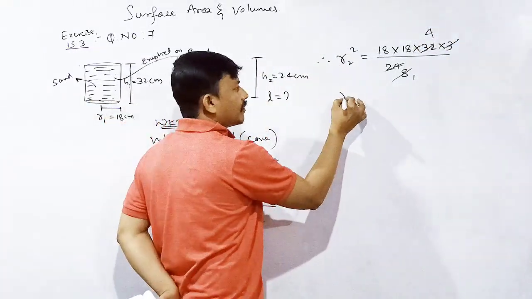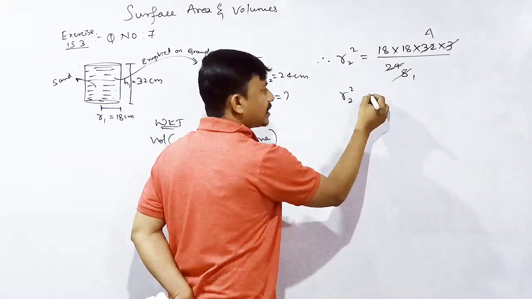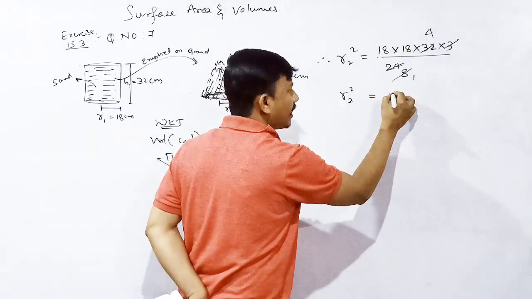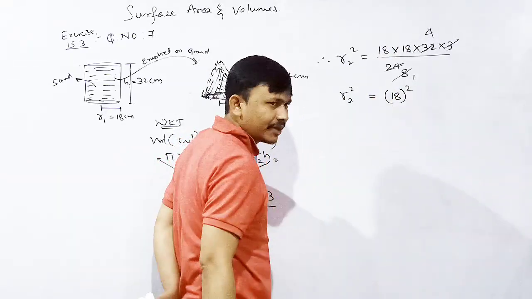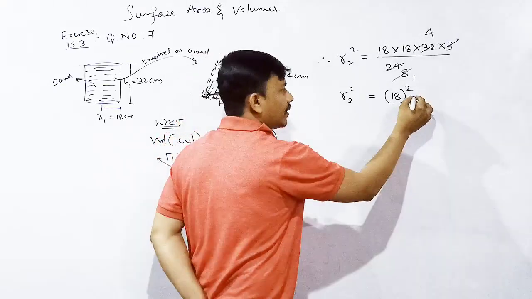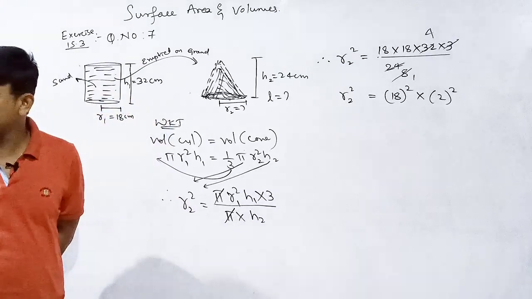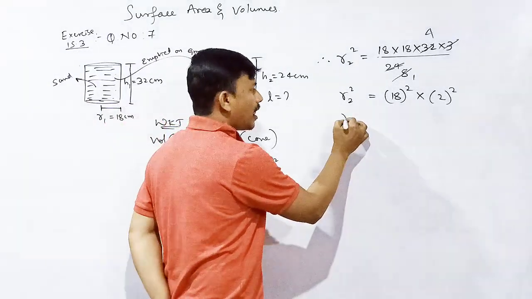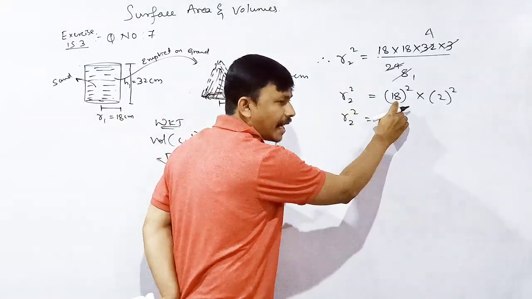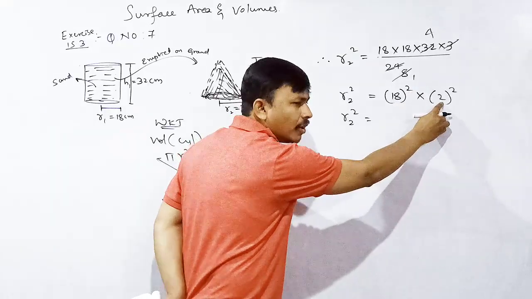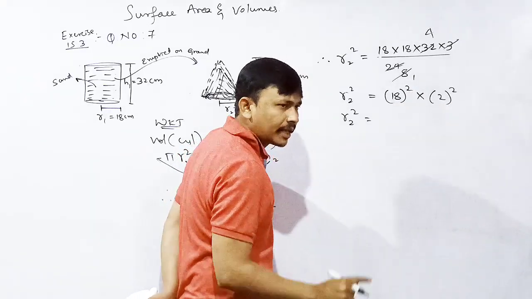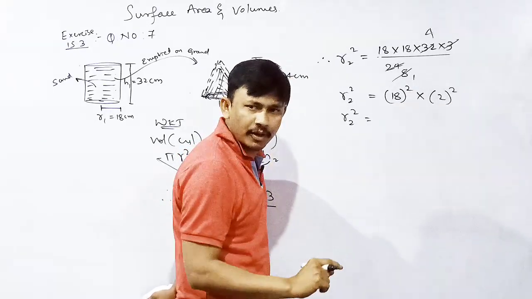Then R2 square is equal to 18 into 18, 18 square, and 4 can be written as 2 square. Okay, a to the power of m into b to the power of m is a into b whole to the power of m.